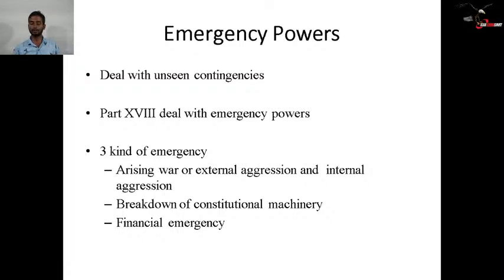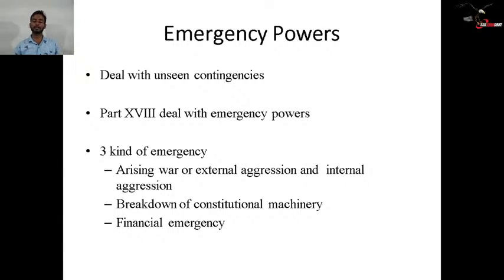Then in the 42nd Amendment Act of 1976, it was changed to armed rebellion. So only and only national emergency will be declared on two grounds. First is external aggression, in case of any war with neighboring countries or any foreign countries, and on the ground of armed rebellion, that is the internal aggression.